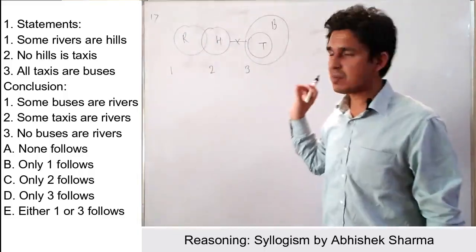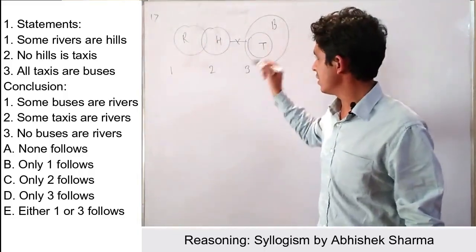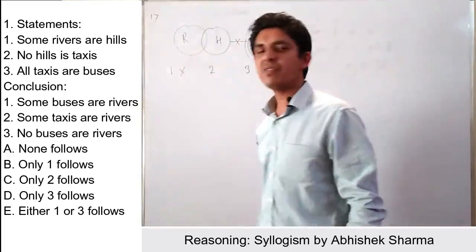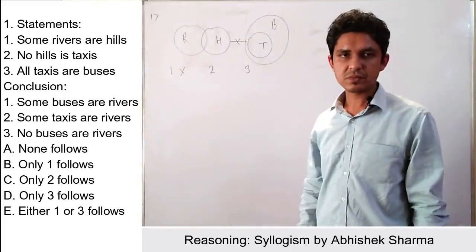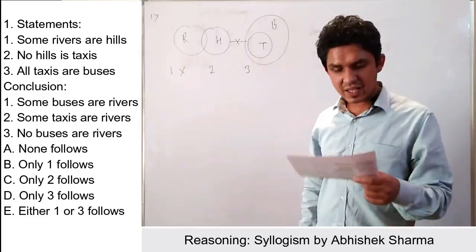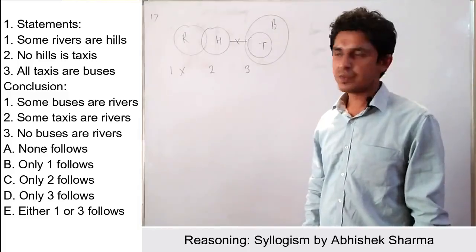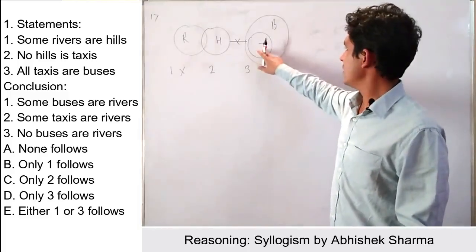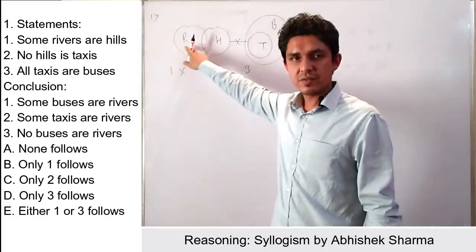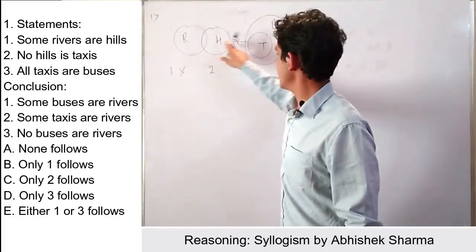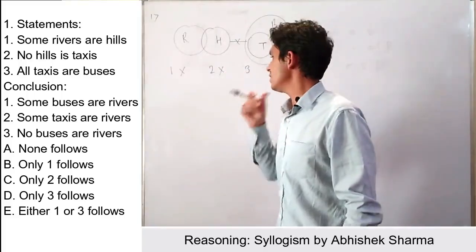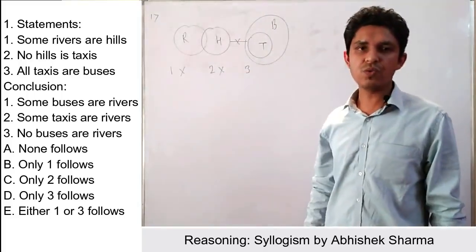If we check the conclusion some buses are rivers, my first conclusion will be definitely false, right? And the second conclusion is some taxis are rivers. So if we look, taxi is here and river is here. If you look at some taxis are rivers, then this conclusion will also be false.